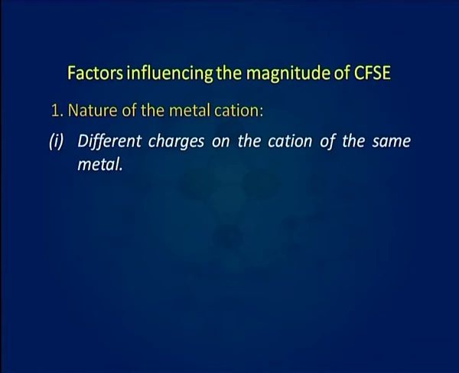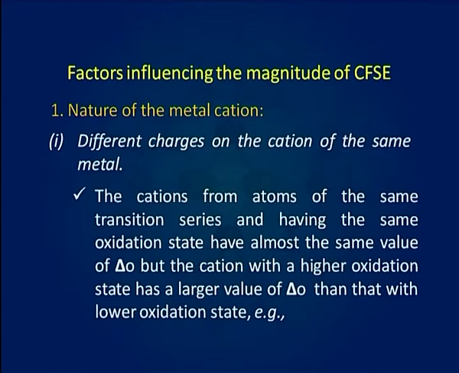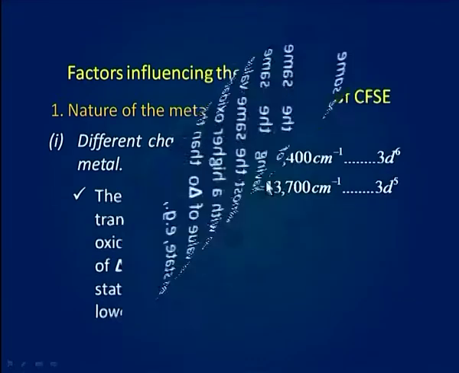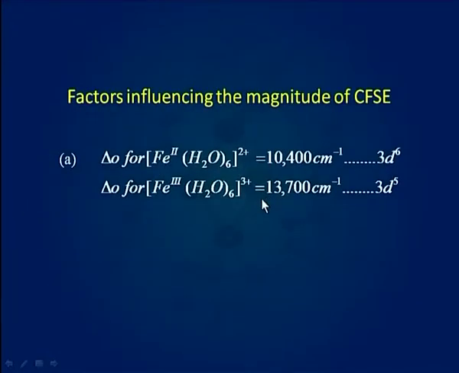If we take different charges on the cation of the same metal, then the cations from atoms of the same transition series and having the same oxidation state have almost the same value of delta O, but the cation with a higher oxidation state has a larger value of delta O than that with a lower oxidation state. For example, you can see the value of crystal field stabilization energy is greater for Fe3+ than for Fe2+.